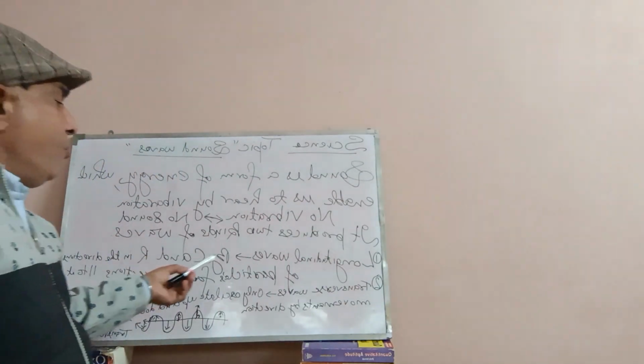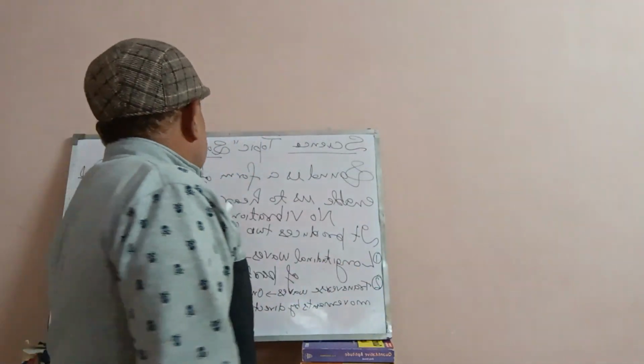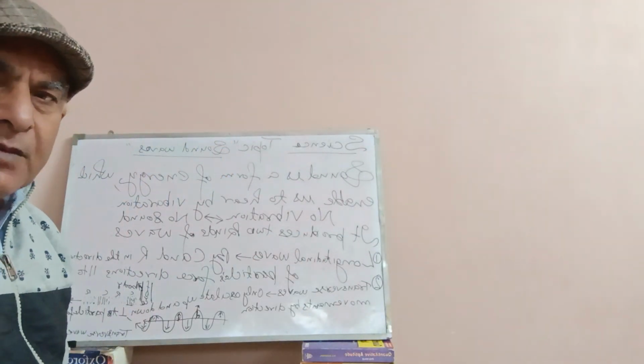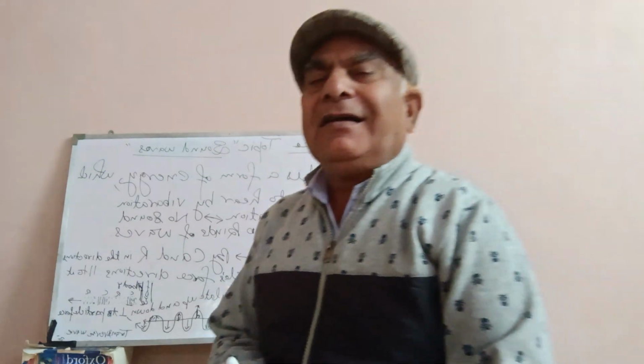So we can know that sound is produced by waves of two kinds, longitudinal waves and transverse waves, and by the vibration of the particles of the body.